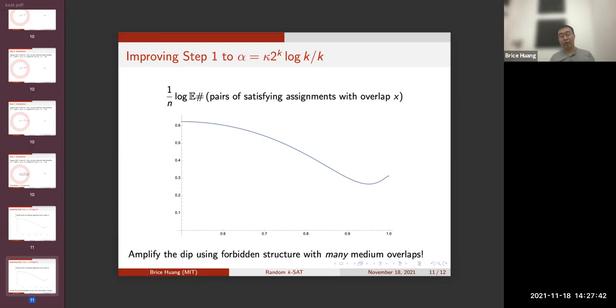So constructing the appropriate structure where that doesn't occur will require a careful analysis of the energy landscape of random k-sat. And carrying this out is the crux of our proof. And finally, we can adapt the interpolation argument on the previous slide to show that a low-degree polynomial solving random k-sat can also construct this more complicated forbidden structure.